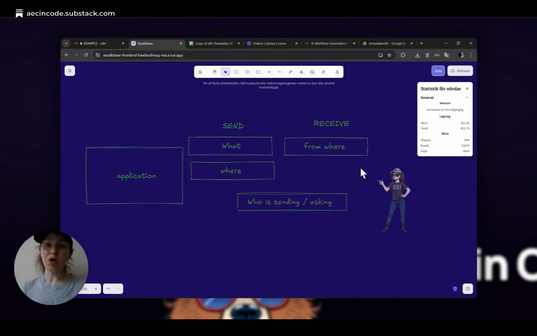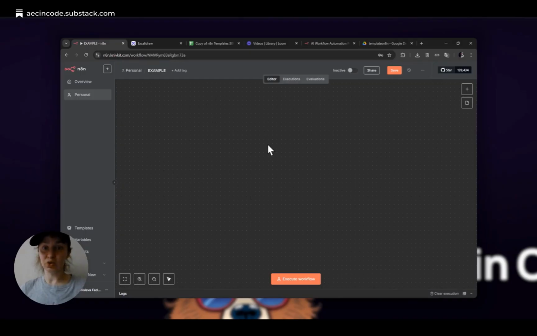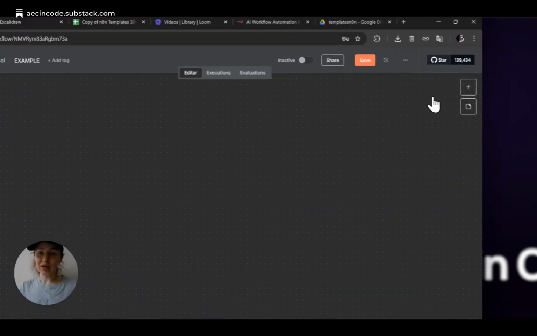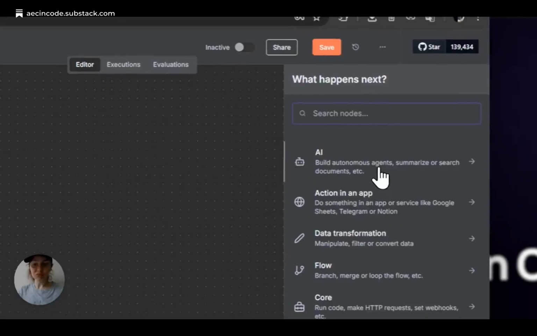N8N has all the different applications from Google and Microsoft to Telegram, Notion, and Slack that you can connect with each other in many different ways. One can even create his own applications or his own nodes for his own purposes.